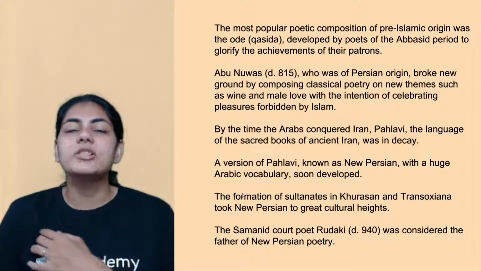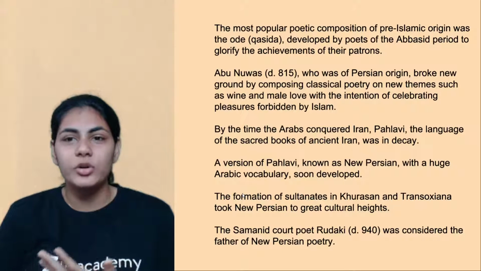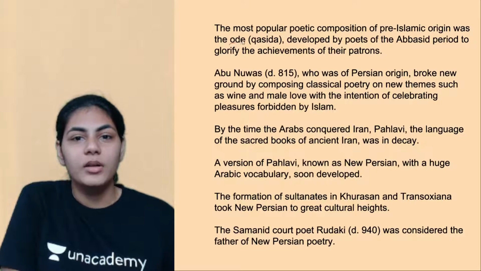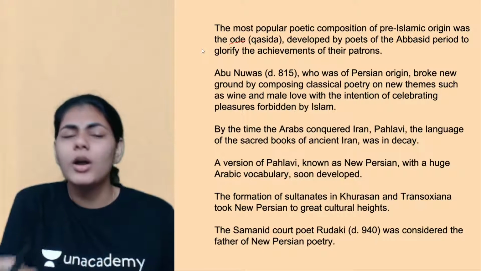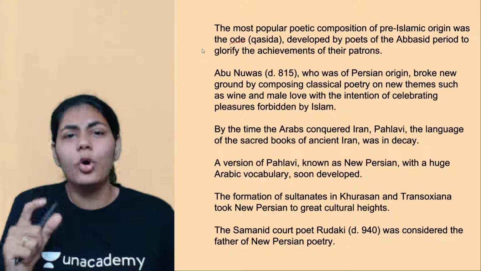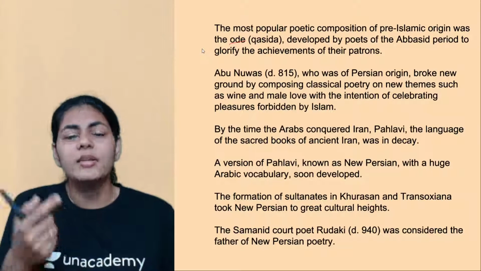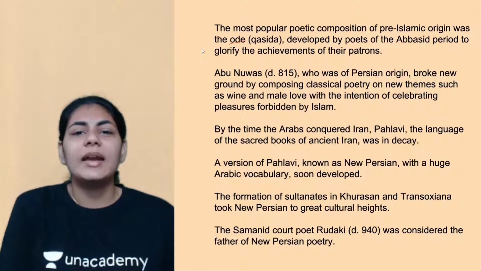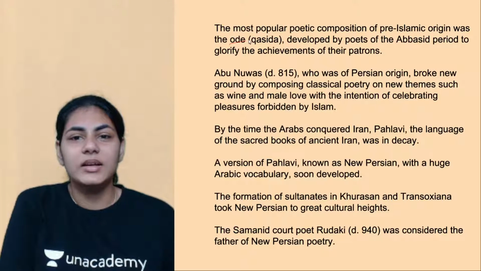Also, the poems composed in pre-Islamic origin were basically called odes. Odes are very famous even now. Odes are smaller versions of poems, which usually have either 2 lines or 4 lines, and in Persian they are called kasida.